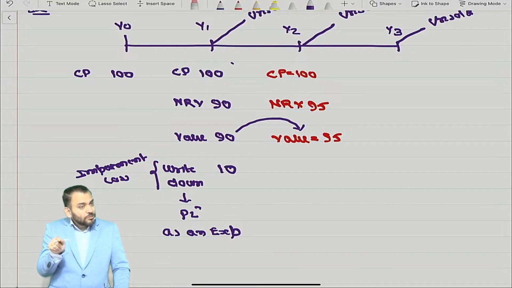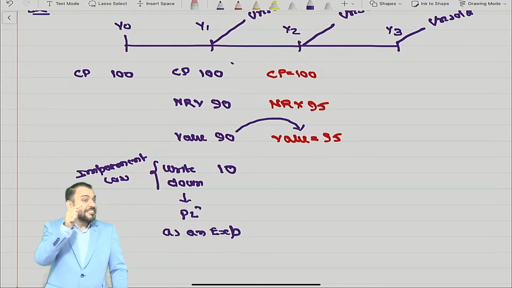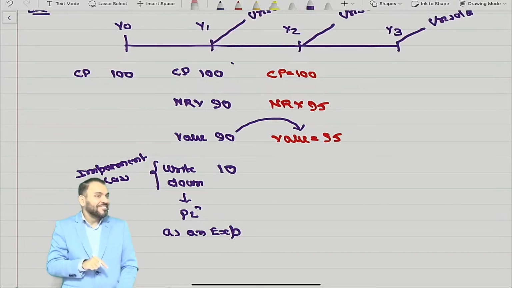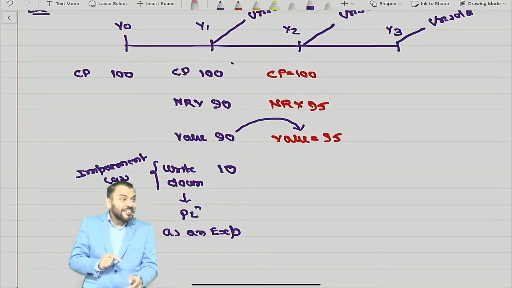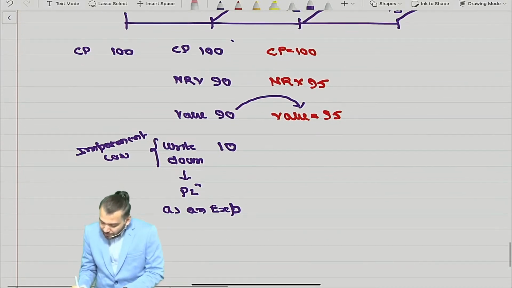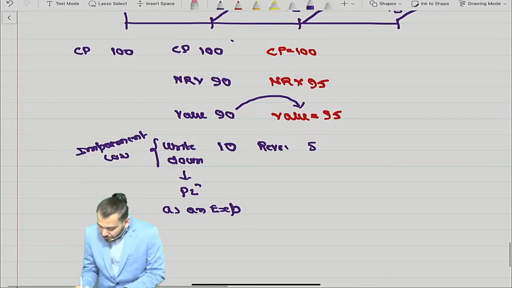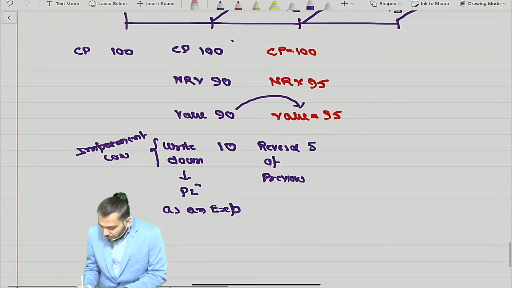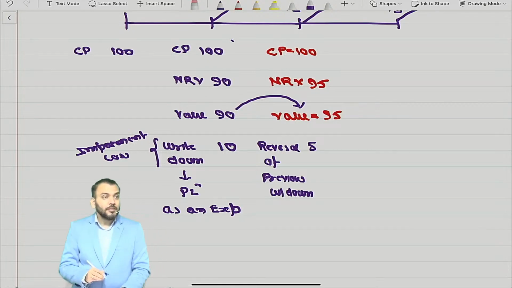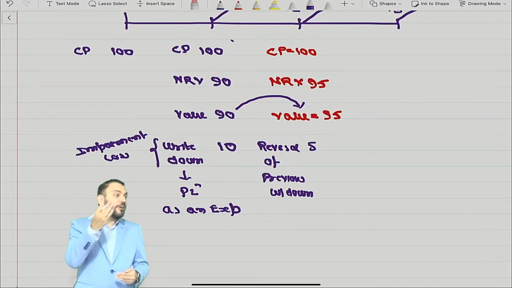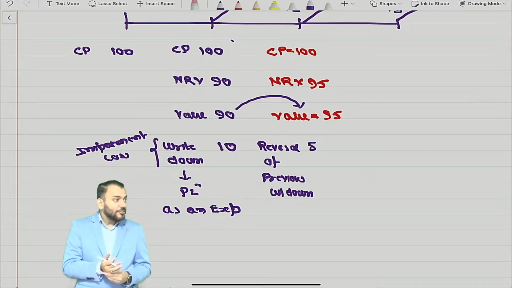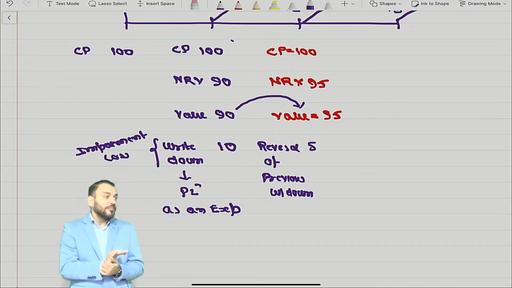So this is not a write up. This is a reversal of the previous write down. We call it what? This is 5 and this is known as reversal of previous write down. We don't say it is write up because we are not writing up beyond cost. Understood?